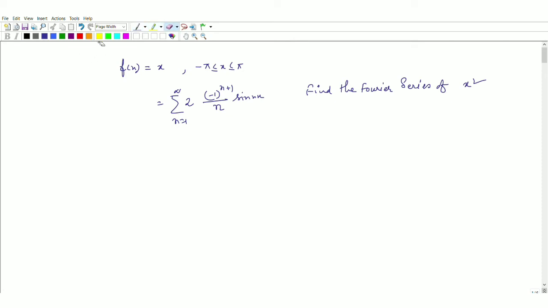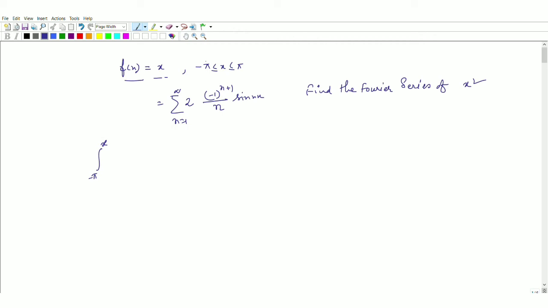In the earlier case of term by term differentiation, we knew the Fourier series of x square and were asked to find the Fourier series of x. Oppositely here, knowing the Fourier series of f(x) equal to x, we have been asked to find the Fourier series of x square. Seeing the problem, we can say that definitely if you integrate x, the x square term will come. So you do the integration, and the integration has to be done from minus pi to x.